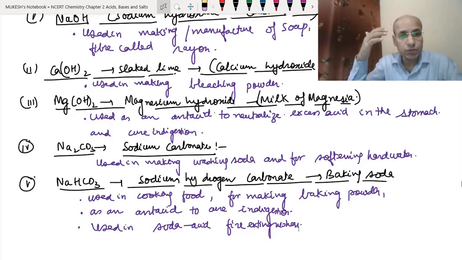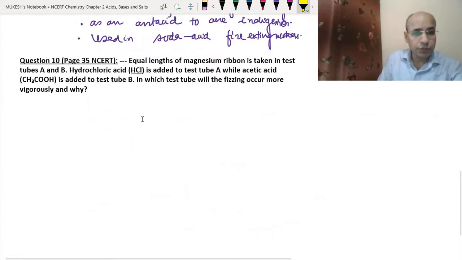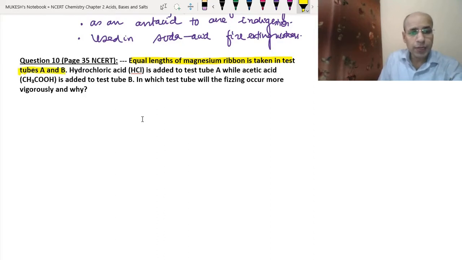So these are the uses of acids and different bases. We have covered a few acids and a few bases. Now we will do one question on strong acids and weak acids. Equal lengths of magnesium ribbon are taken in test tube A and test tube B, with hydrochloric acid in test tube A and acetic acid in test tube B. In which test tube will the fizzing occur more vigorously and why?